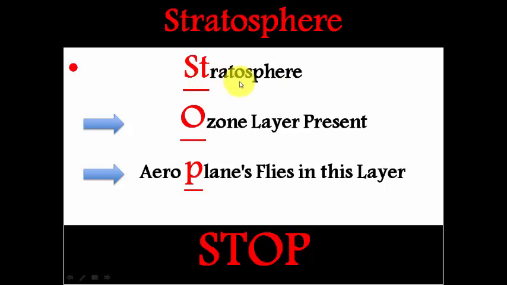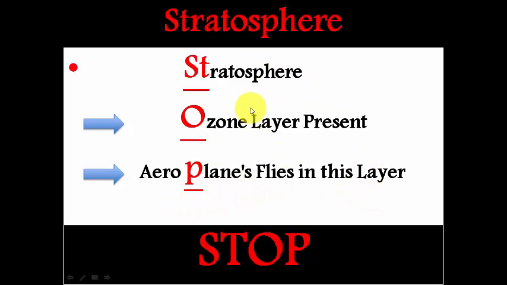Here ST stands for stratosphere, O stands for ozone layer, P stands for aeroplanes. So if you remember this word, you can easily remember the characteristics of stratosphere: the ozone layer is present in the stratosphere, and aeroplanes fly in the stratosphere.